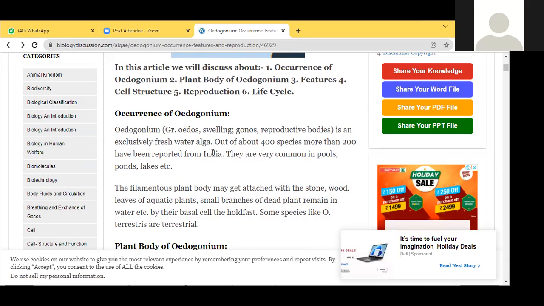Write down the classification of Oedogonium. Chlorophyceae, Oedogoniales, Oedogonium. One second. You can write down the classification, ma. Class is the Chlorophyceae.